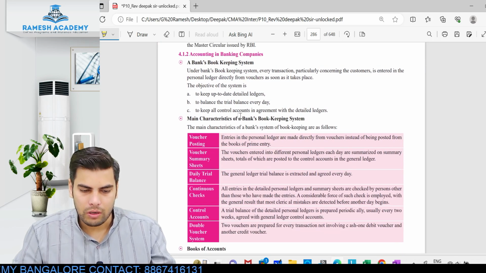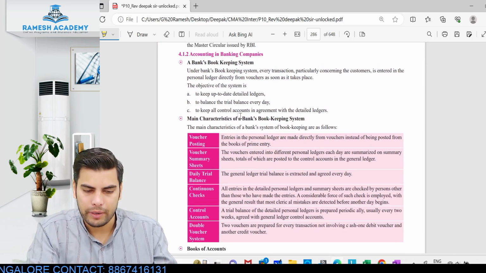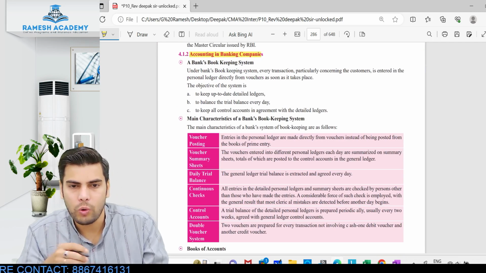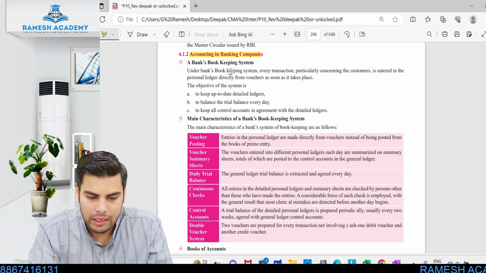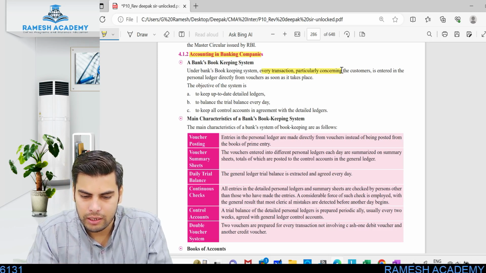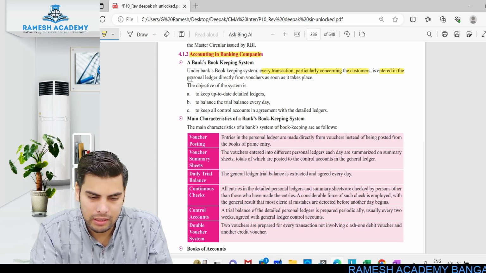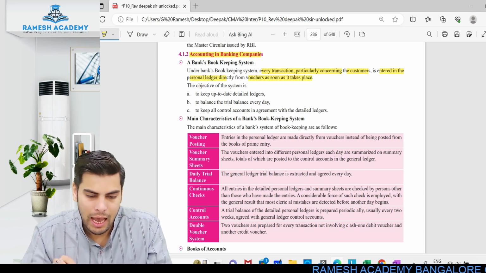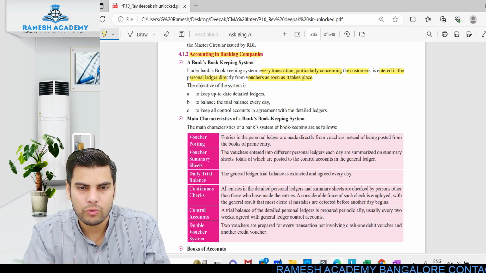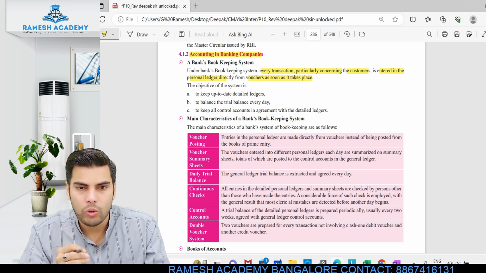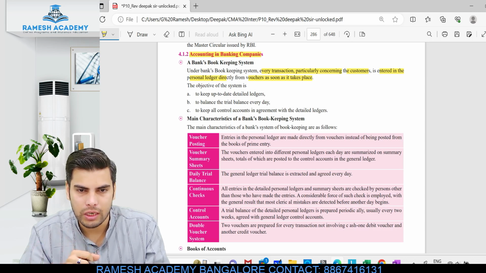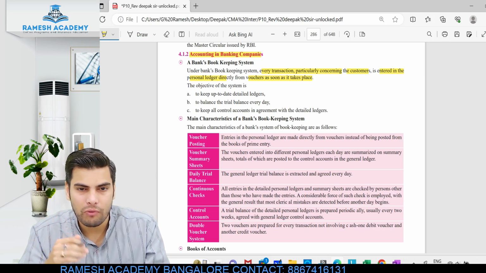Alright, now let's talk about the accounting with respect to the banking company. What are the points which we'll have to remember with respect to accounting in the case of a banking company? Under the banking bookkeeping system, every transaction particularly concerning the customer is entered in the personal ledger directly from the vouchers as soon as it takes place. Now, every person would have opened a bank account. If you open a bank account in a particular bank, you become the customer of that bank. So any transaction which you enter into has to be given effect in your personal ledger. So the bank will be maintaining a personal ledger of all its customers.